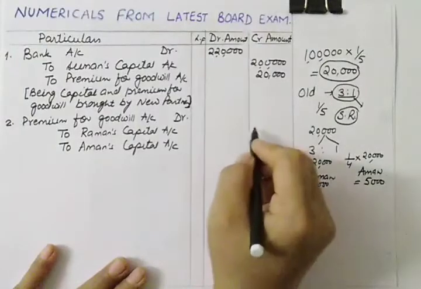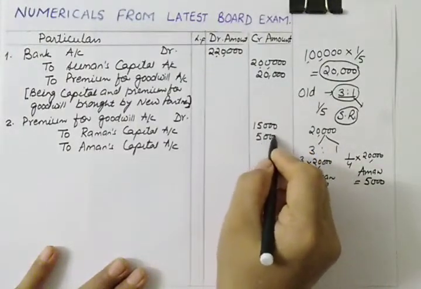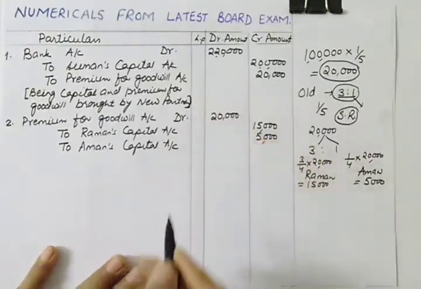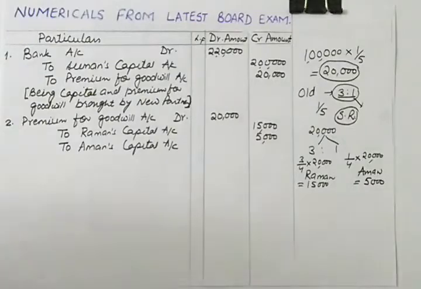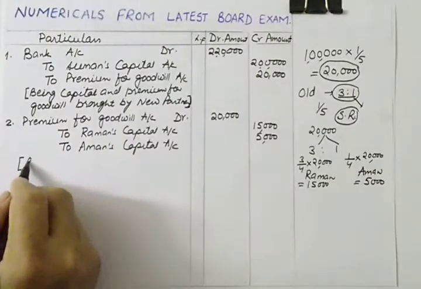And the amount will be 15,000 and 5,000, and total premium money is 20,000. So you can mention here, being the premium for goodwill is distributed between old and sacrificing partners.